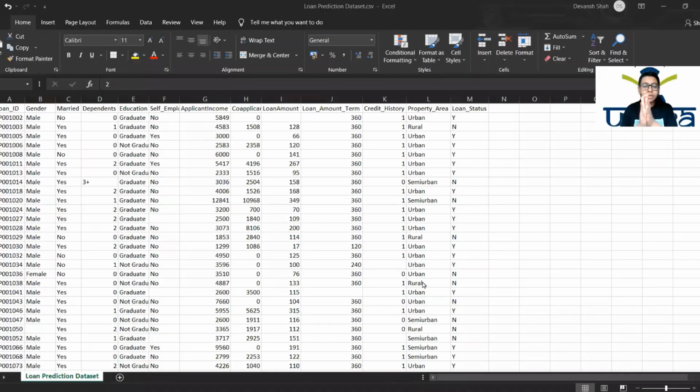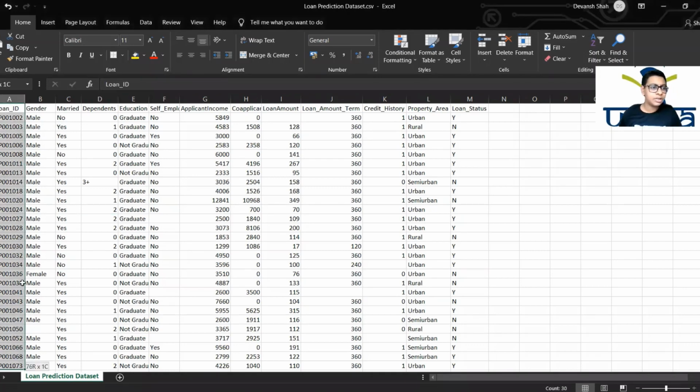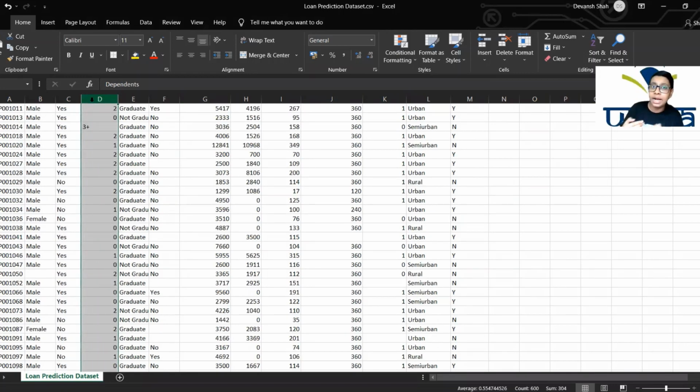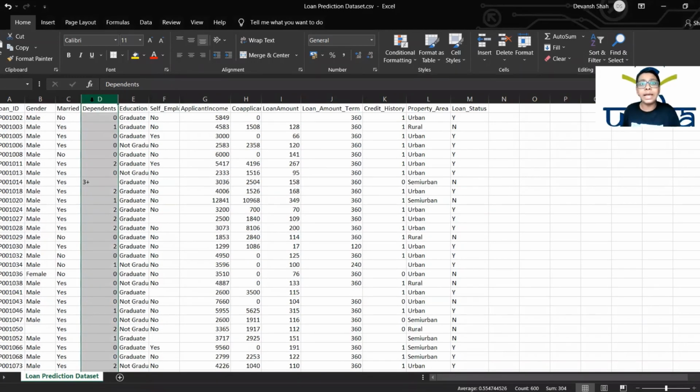So now let's see the data set and let's connect. Good. So here is our data set. Let me explain each column to you one by one. There is a loan ID column, which shows the ID number of each loan given. Then we have gender, whether the applicant is male or female, and whether the applicant is married or not. If the applicant is married, then are there any dependents on the applicant or not?